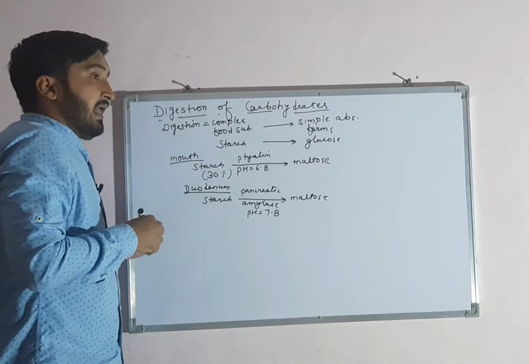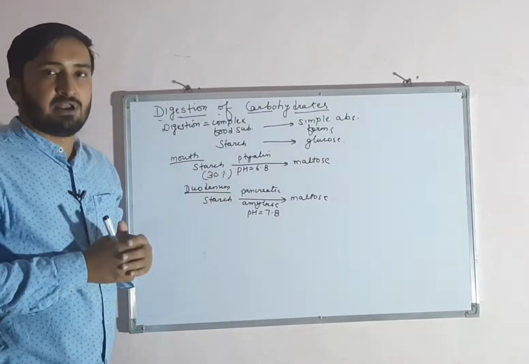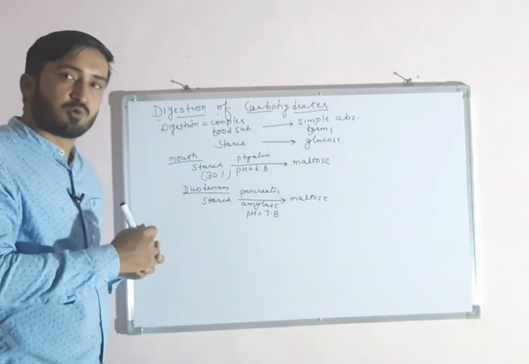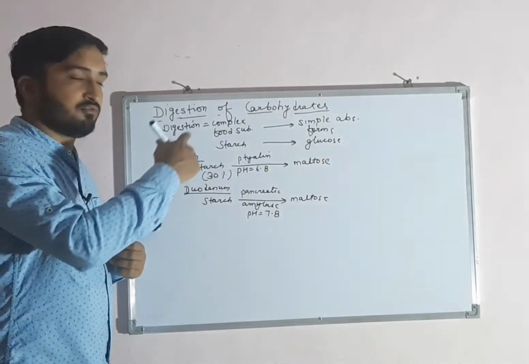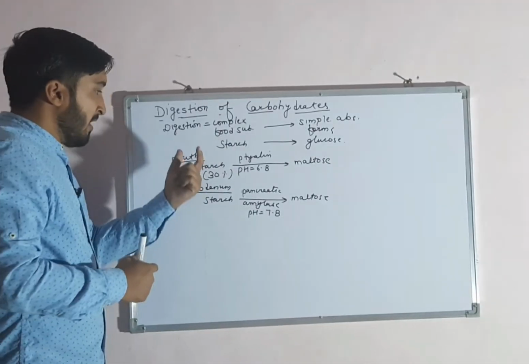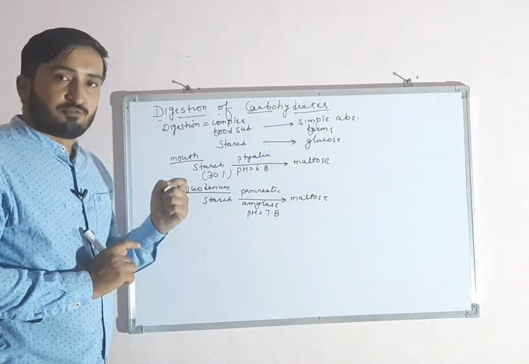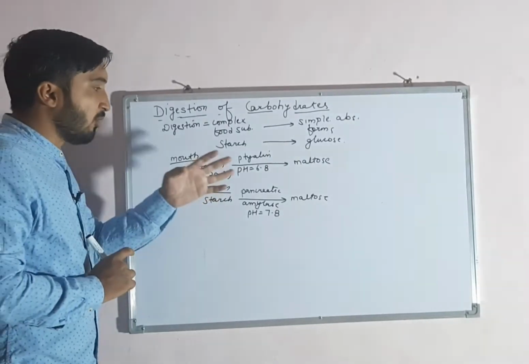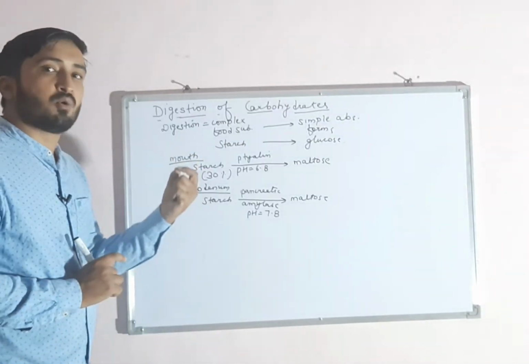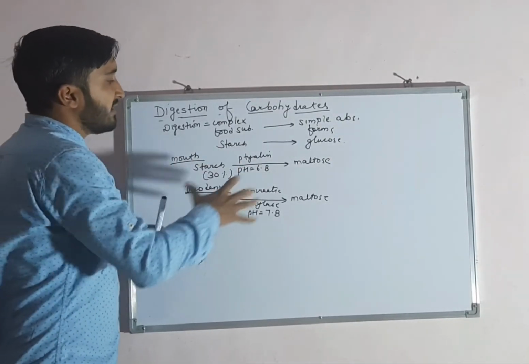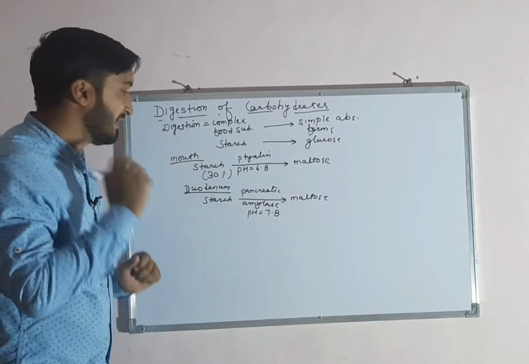Now from esophagus till rectum, the digestive tract is covered by four layers, that is serosa, muscularis, submucosa and mucosa. Mucosa is the innermost layer which covers the lumen of the digestive tract. The mucosal epithelium contains goblet cells, and the brush bordered cells of mucosa also contain some secretion. Both these combined make succus entericus or intestinal juice, and in intestinal juice many enzymes are present. Among those, one enzyme is maltase.